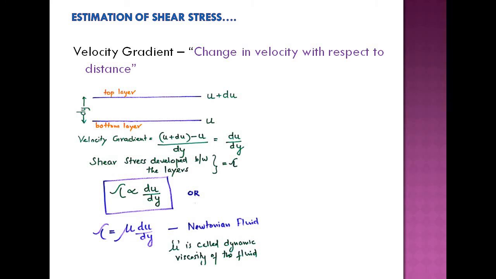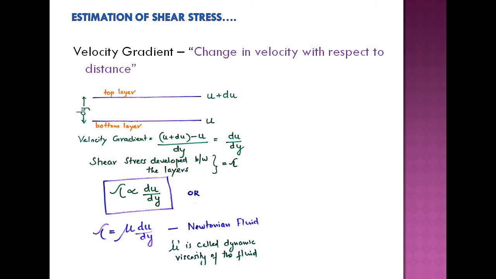For example, if you take a practical case, suppose we have a surface, and on the surface there is a thin film of viscous fluid, maybe 4 mm, 5 mm, etc., and we try to pull a metallic plate over this thin film. What happens? What is dy there? Dy is the distance between the two solid parts, that is the thickness of the oil film. What is du? Du is the difference in velocity between the layers.